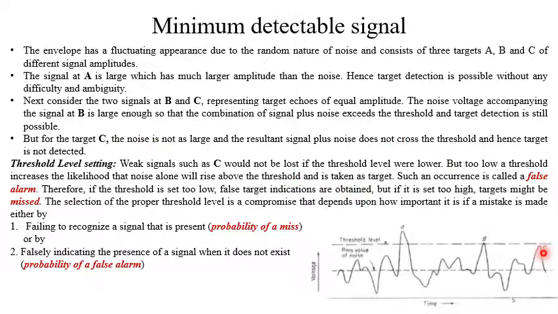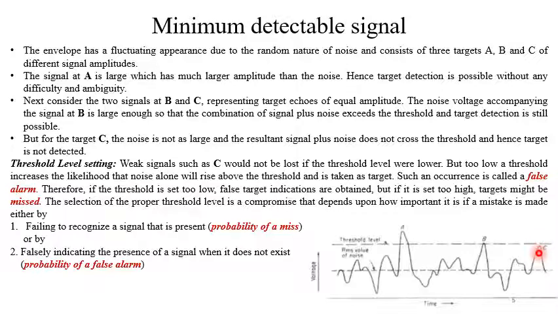Even it may happen that the original signal of this target C is above the threshold voltage, but at that time the noise voltage is such that the resultant of the original signal plus noise becomes less than the threshold.